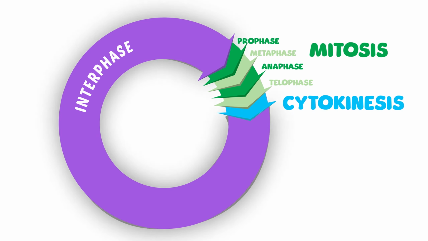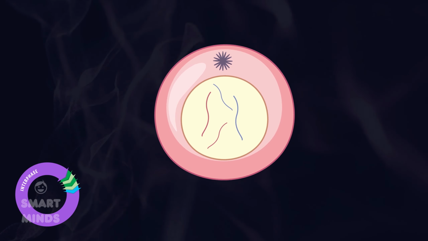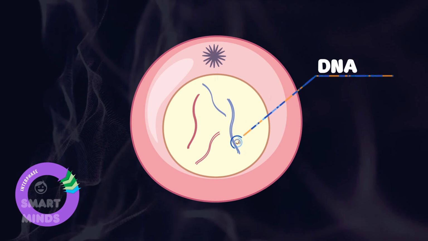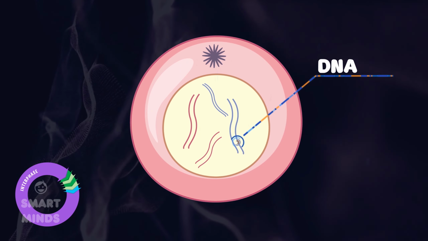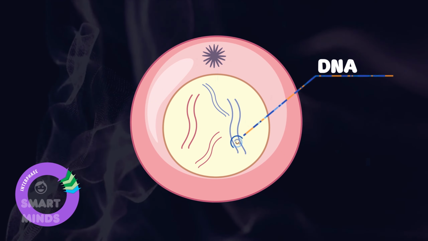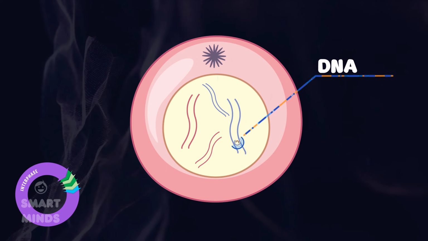Interphase is the first stage of the cell cycle, and the longest of the three stages. It involves the growth of the cell, replication of its DNA, and preparation for cell division. This stage is important for the subsequent stages of the cell cycle to proceed smoothly.